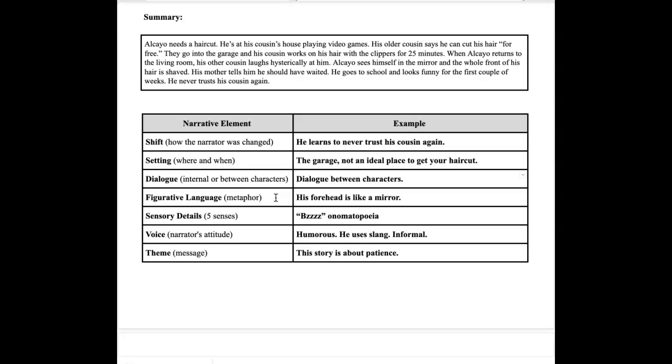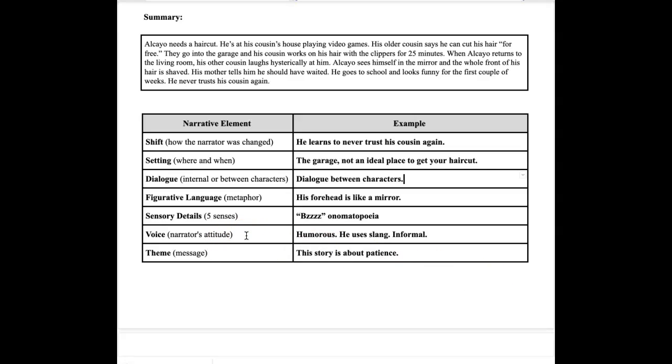Figurative language. In this case, he uses a metaphor, or a simile, he says his forehead is like a mirror. You could see your own reflection. Something we talked about in our Native American unit, this idea of 5 senses details. And one detail we found that he used in this was this buzz, the onomatopoeia, the sound of that. There's others in there. He certainly sees his reflection. He kind of smells, and the dust, choking on the dust in the garage. There's others in there.